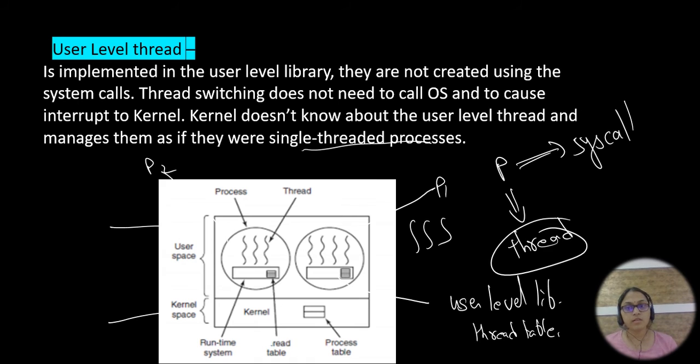It can be accessed with the runtime system. So the user level library will be accessed by the runtime system. In the user level, you have a thread table. In the thread table, each and every statement will be there, just like system calls. It has commands like create thread, exit thread, join thread, yield thread. Different functions will be present in the user level library.